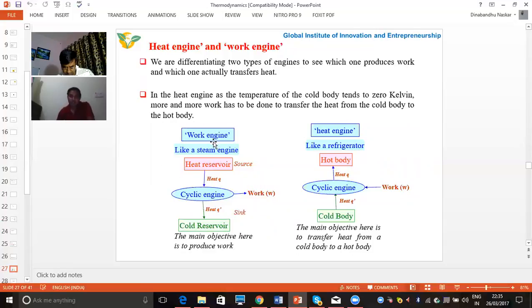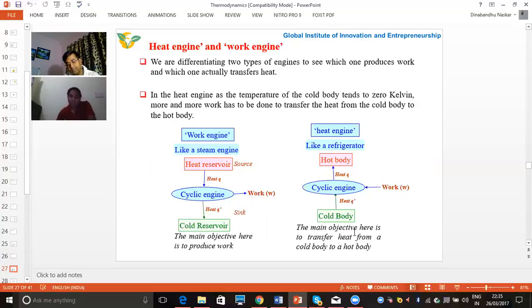So this is the work engine. Here we can see that the work engine is mainly used for producing some useful work. Coming to the other one, that is the heat engine. In the heat engine, our objective is to transfer heat from the cold body to the hot body. That means for transferring heat from the cold body to the hot body, we need some external work according to the Clausius statement.